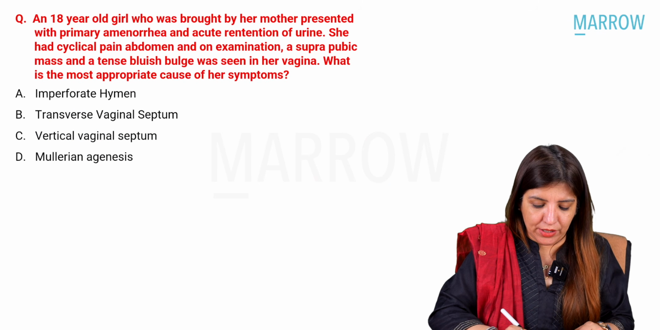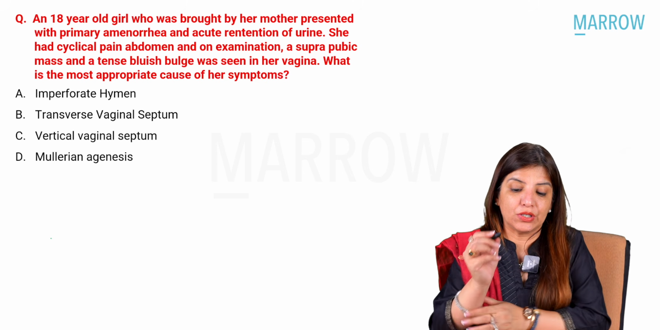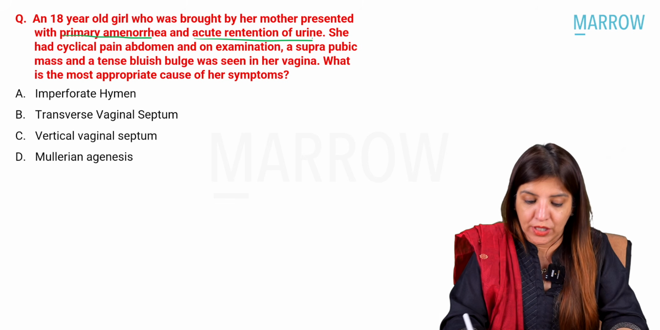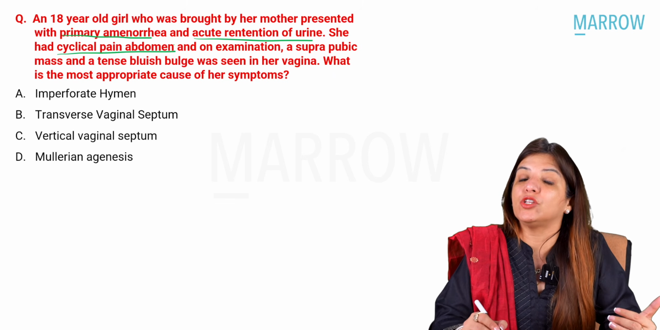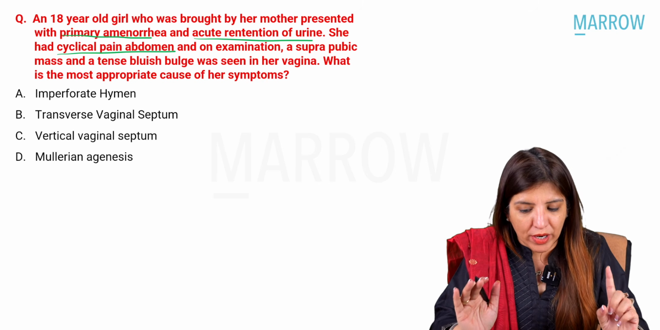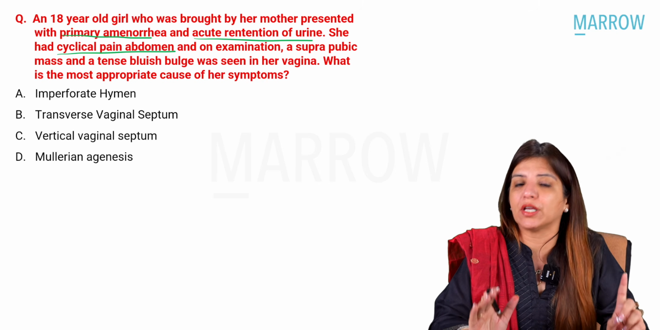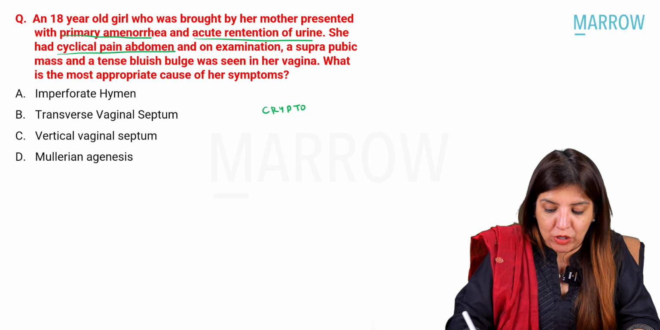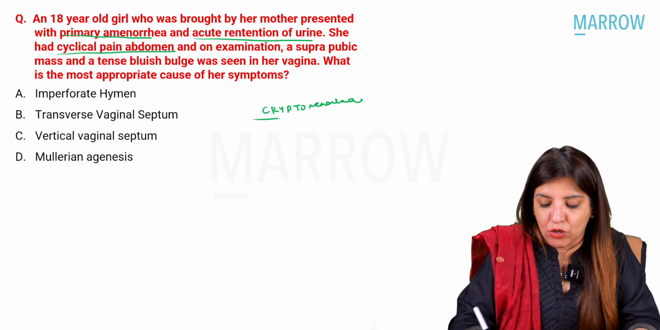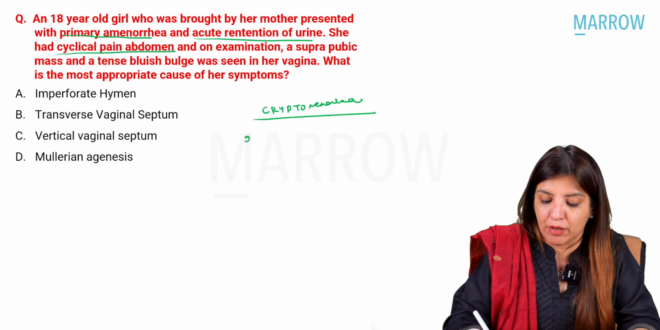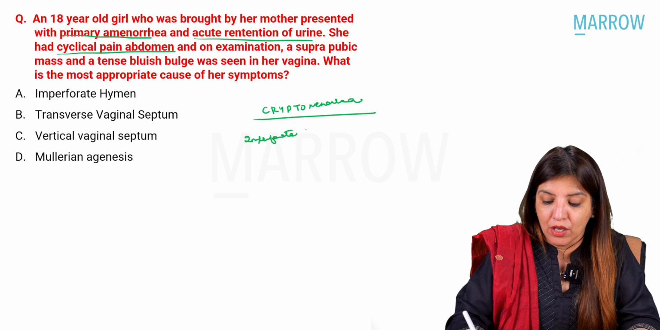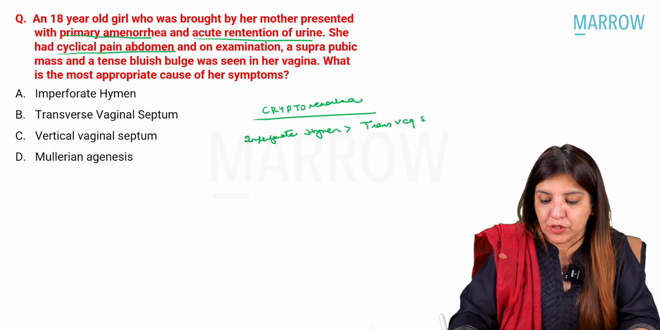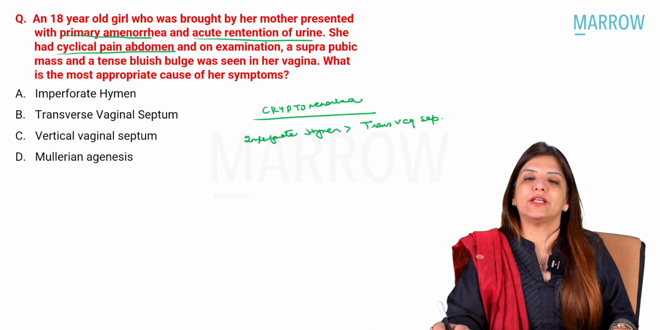Coming to the next question. In the next question, we have an 18-year-old girl brought by her mother presenting with primary amenorrhea and acute retention of urine. She has cyclical pain in abdomen. Now, in your videos, I have clearly told you, beta, whenever a patient is coming to you with primary amenorrhea and cyclical pain in abdomen, you have to suspect cryptomenorrhea. And for cryptomenorrhea, there are two very important causes. One of them is imperforate hymen, which is much more common than transverse vaginal septum. Right? So, the more common one is imperforate hymen.